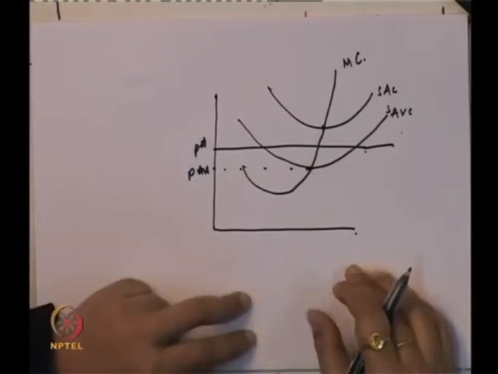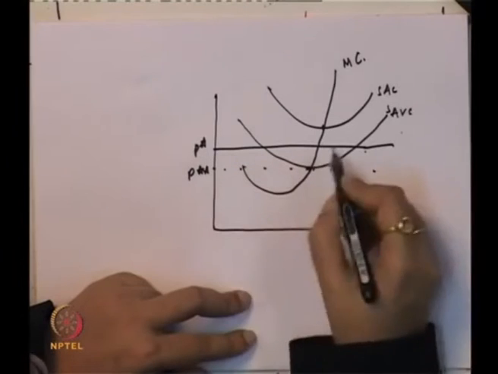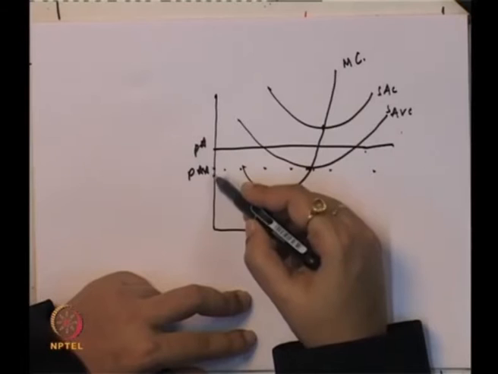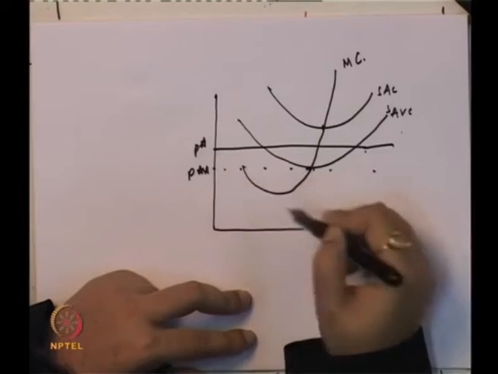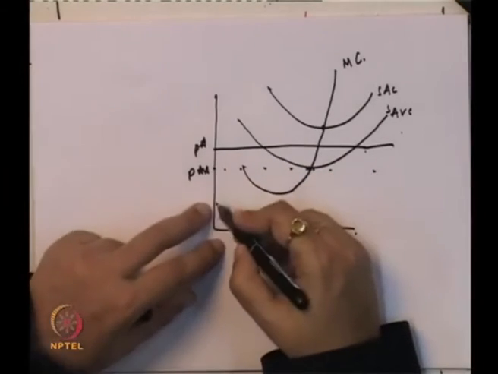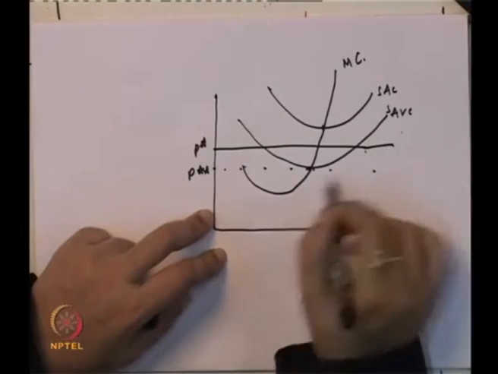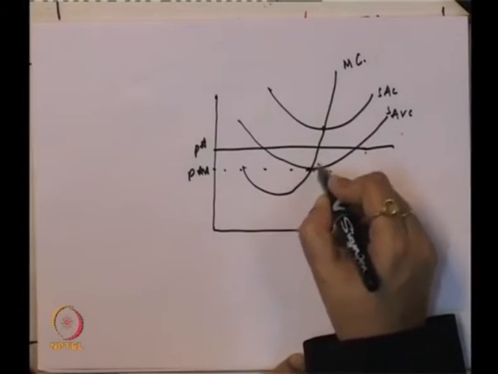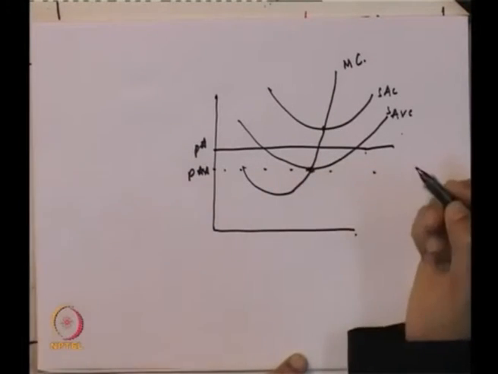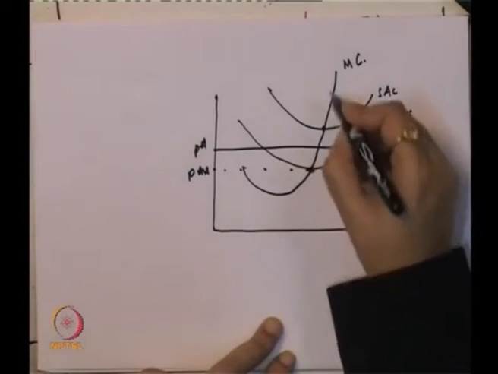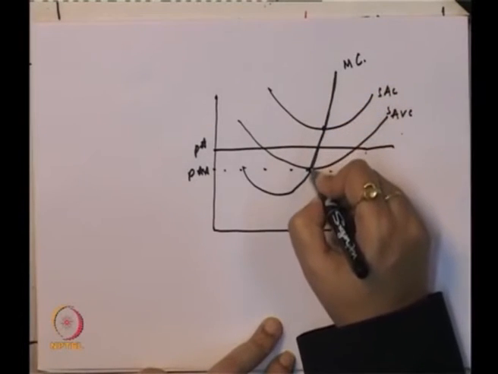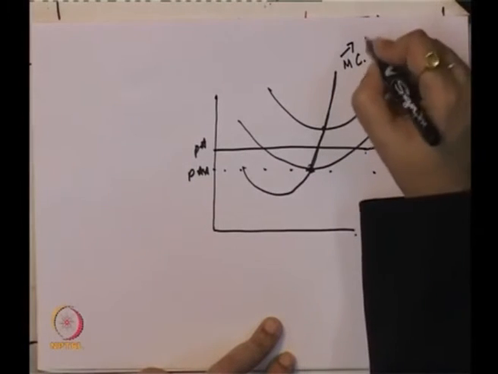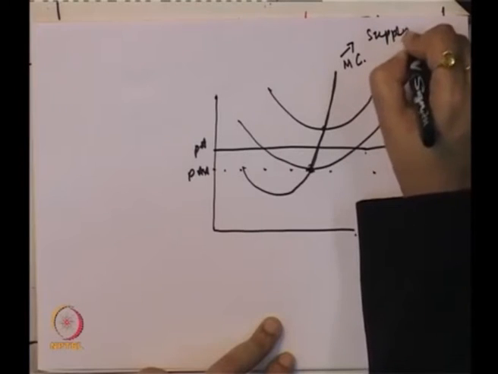So now how to identify this supply curve? P star is the price that is decided on the basis of the market price. If any price goes below this P star, then the sellers will not supply in the market. That is the reason this is the starting point of the supply curve, and the marginal cost segment which lies above the minimum point of the average variable cost becomes the supply curve for the firm.